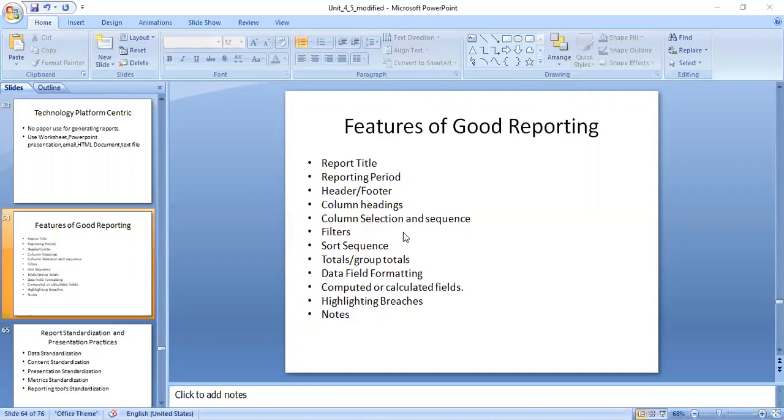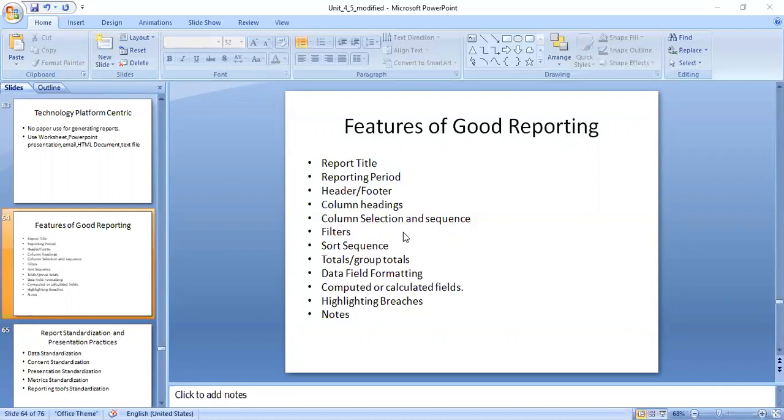This is all about the features of good reporting here. In the examination they will ask you for 5 marks: explain the different features of good reporting. But here the topic is report standardization and presentation practices. So different presentation perspectives are there. The first perspective is data standardization. Second is content standardization, then presentation and metrics, and reporting tool standardization. So different standardizations are there.